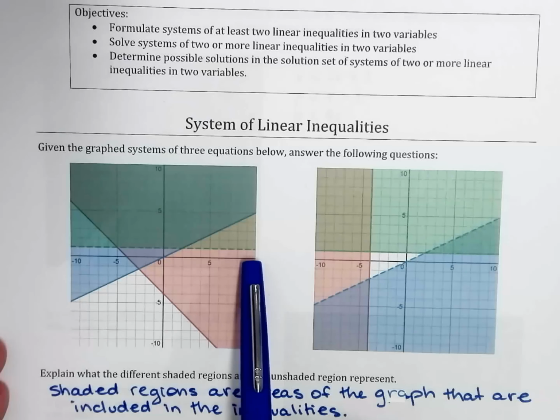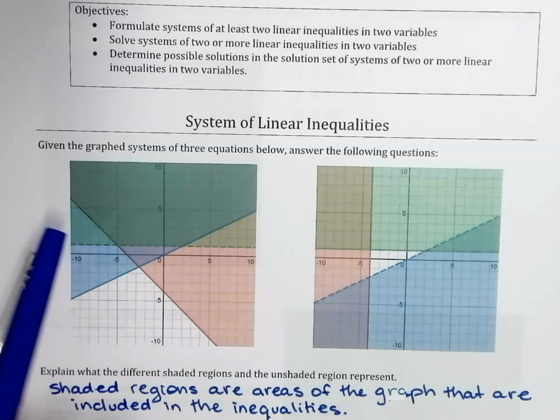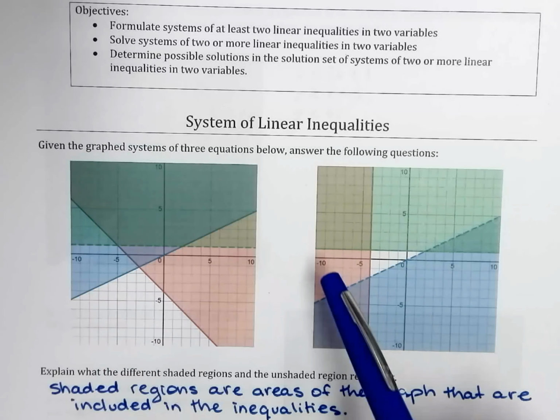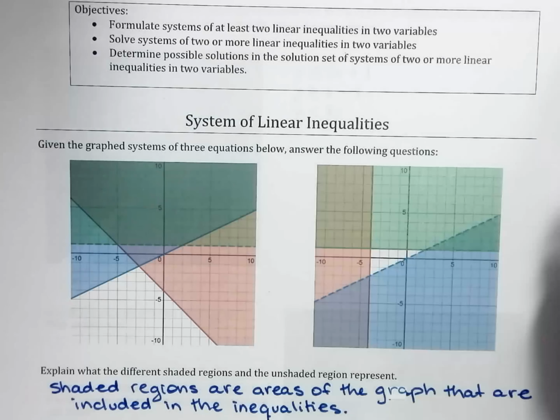One goes from side to side, a horizontal line going through right there at one, with positive slope, solid line, shaded above, and the other one with negative slope, also shaded above. So you have different colors right there. So in this one, still on number one, the first graph, you notice that we have the green shaded region, the blue shaded region, and the red shaded region. And they all overlap in this part right here.